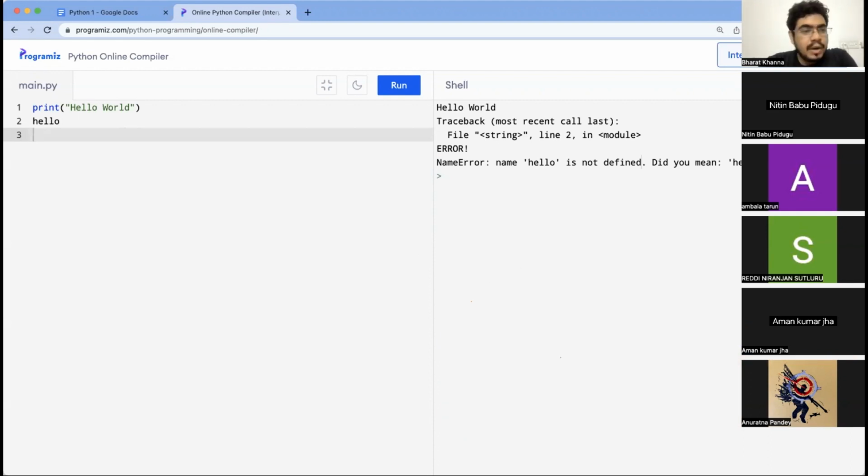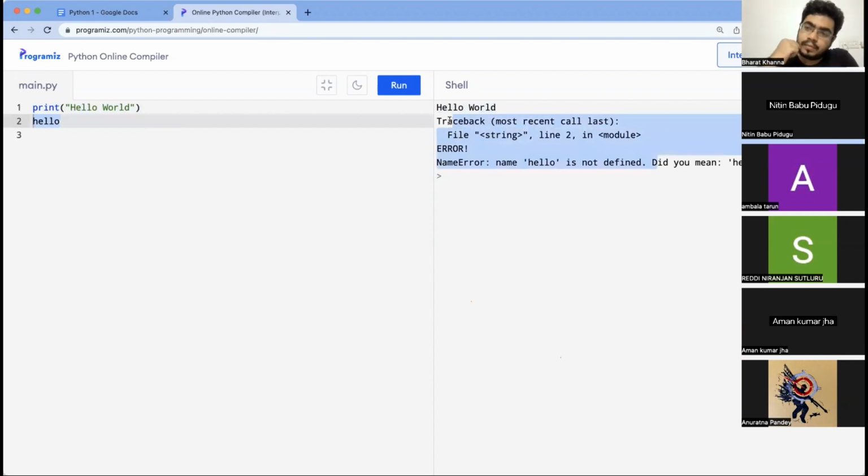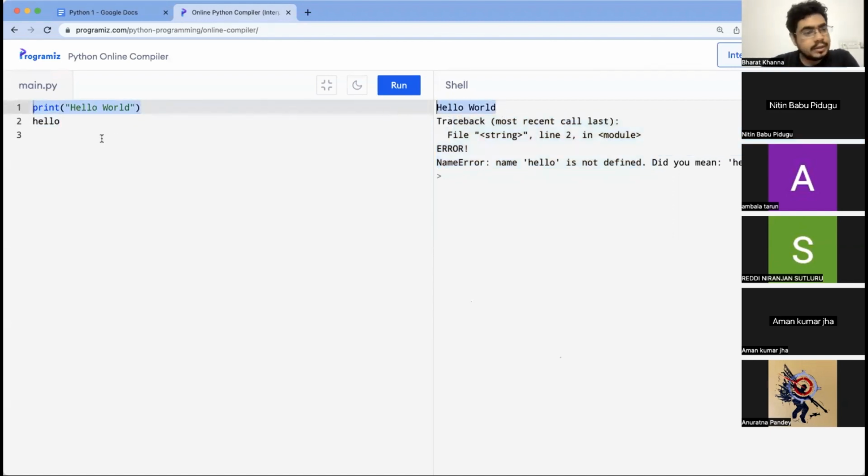Okay. Now I think we can introduce compiler versus interpreter language, right? So if we just look at the output, do you see that first line got successfully executed? We got this hello world. Then we encountered this error. Does this make sense? Yes or no? Do you see that? Everyone? Are you able to see this? First line, which was our print, got successfully executed. Second line throws this error, right?